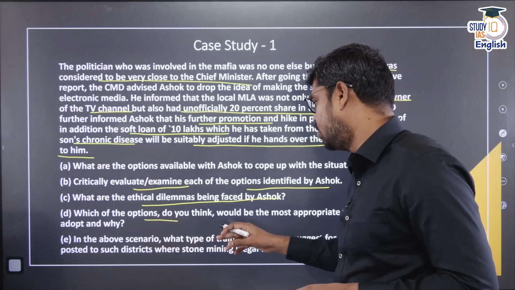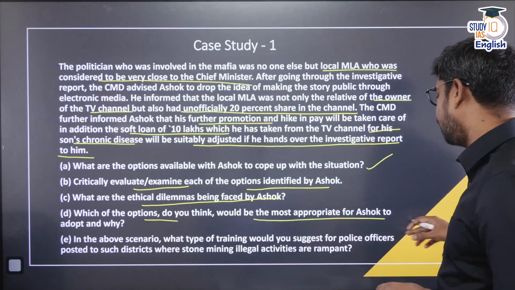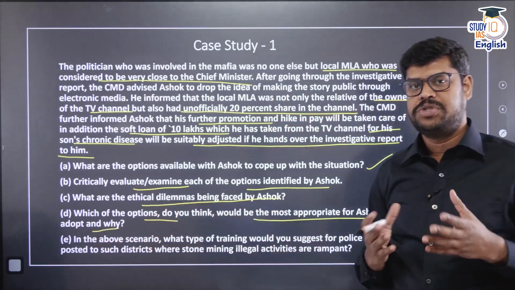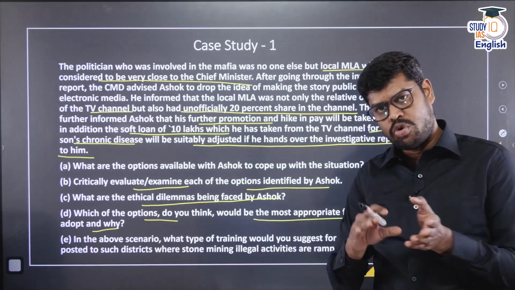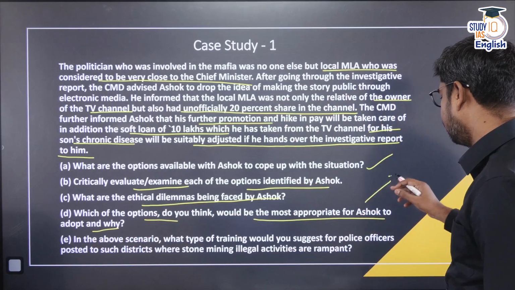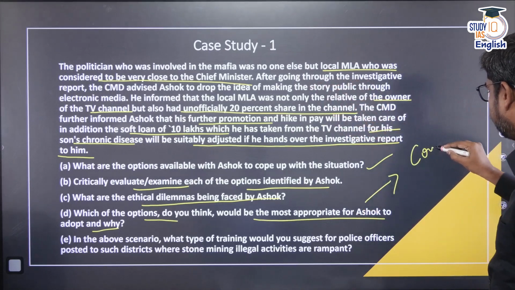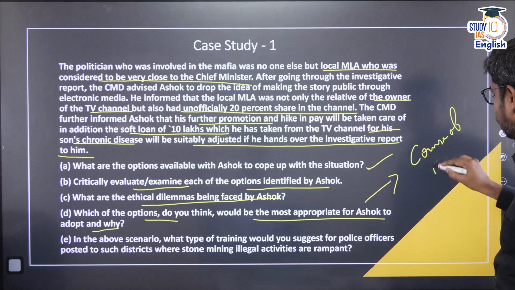Which of the options do you think would be the most appropriate for Ashok to adopt, and why? Here they are not asking which option, it is which of the options. That means you can give a course of action. There is no need to write a specific option that you have chosen. What is a course of action?